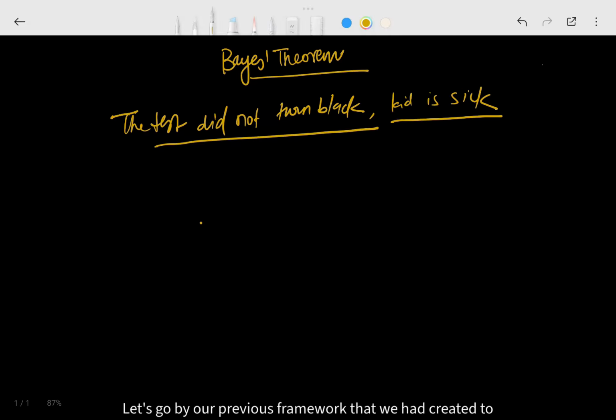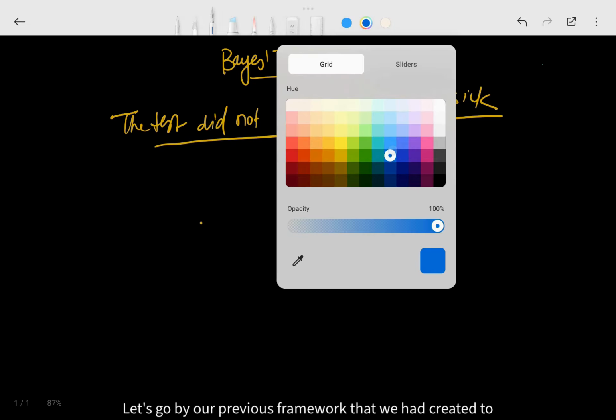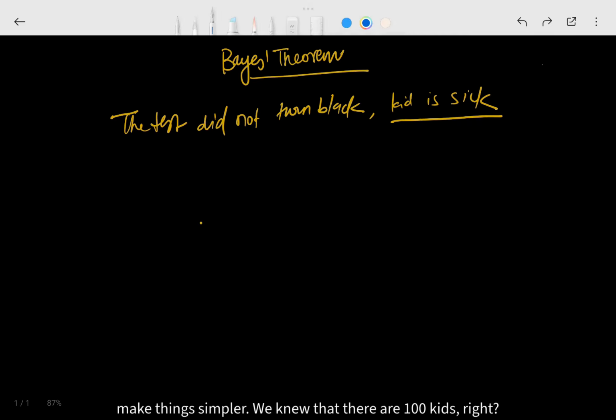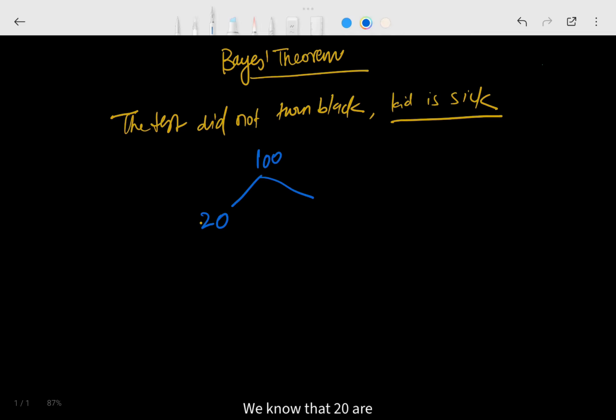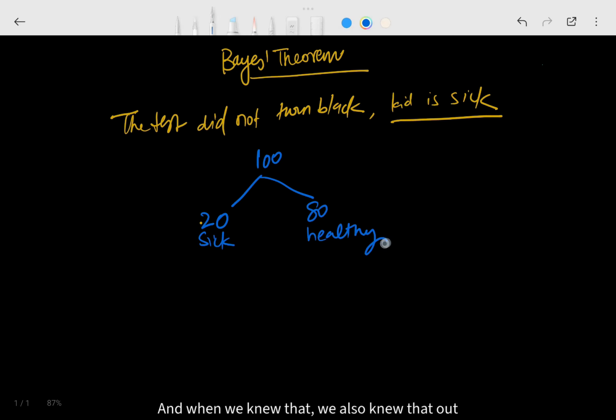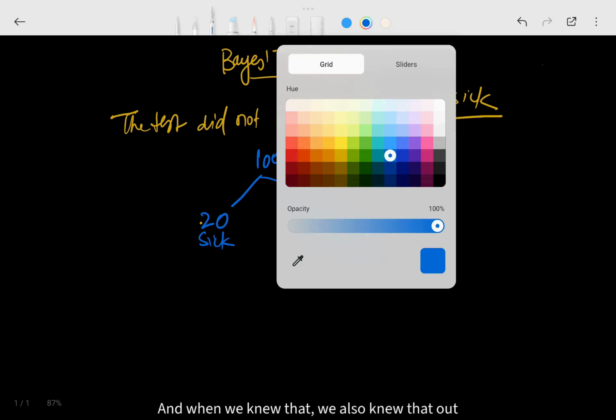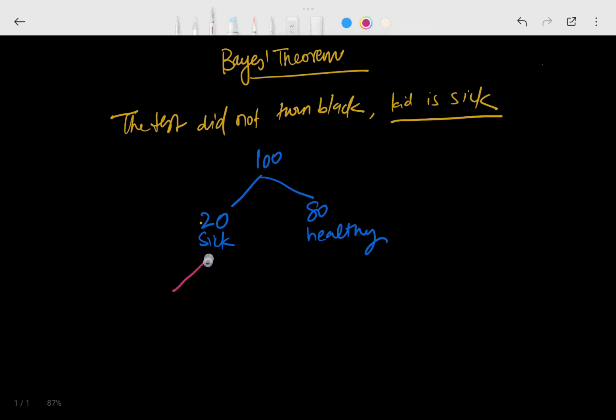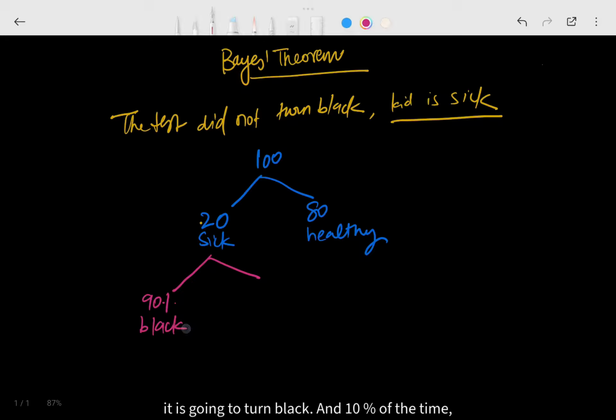Let's go by our previous framework that we had created to make things simpler. We knew that there are 100 kids, right? We know that 20 are likely to be sick and 80 are likely to be healthy, okay? Out of these, 90% of the time when the test is done on a sick student, it is going to turn black, and 10% of the time it is not going to turn black.